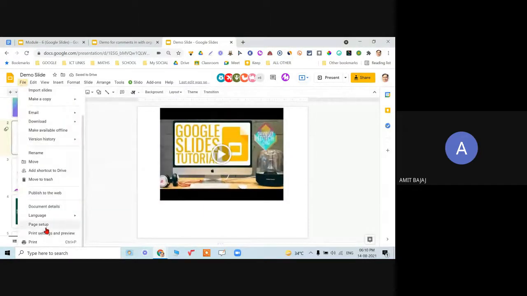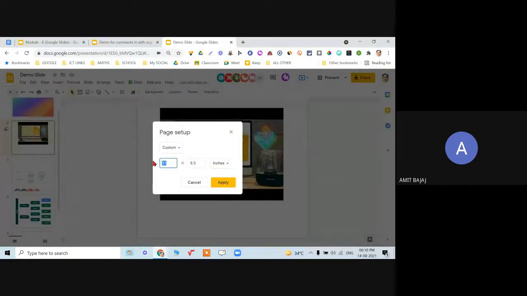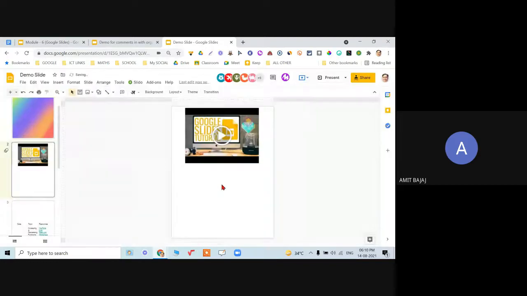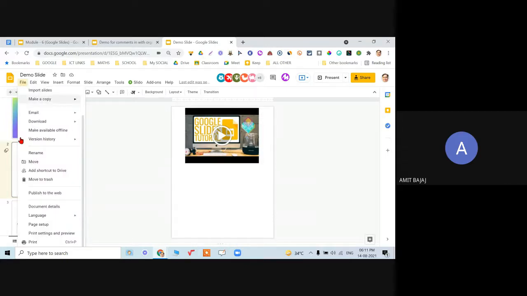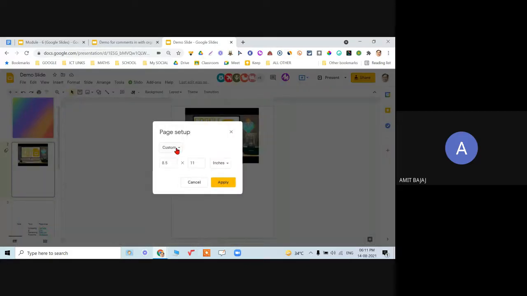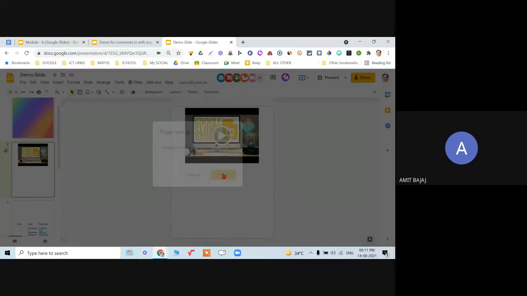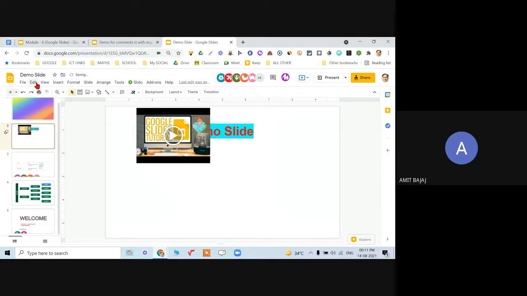So file, page setup, and 8.5 by 11 inches. So you see this is your A4 size. So initially before you start with your presentation, by default it is widescreen 16:9, but you may always like to change this. So generally it is 16:9. That is okay, no problem. But I just wanted you to know.